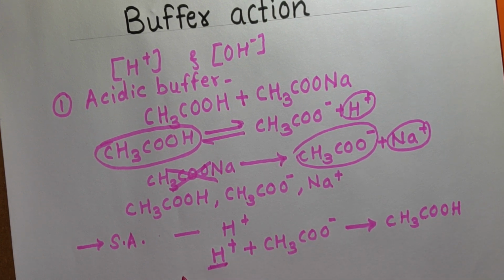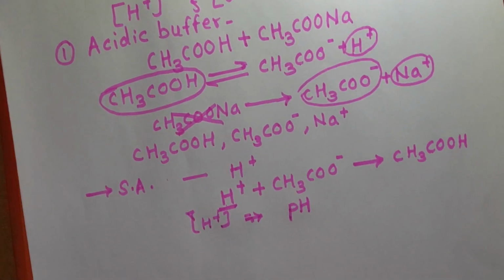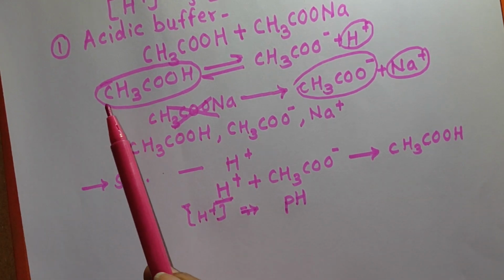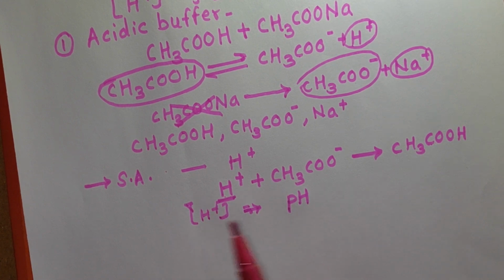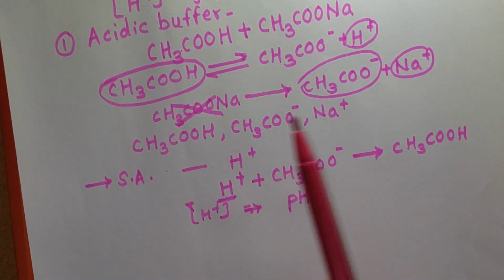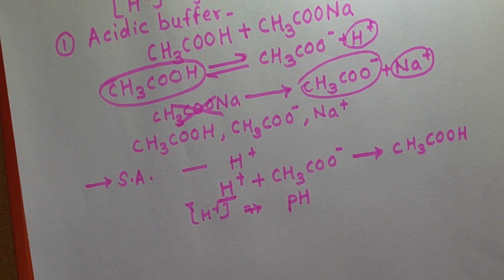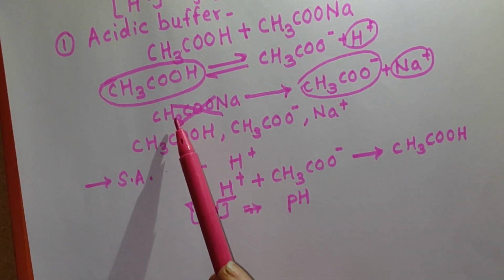So the concentration of H plus ions cannot change, and the pH of the solution will remain constant. Understand? When we add a small amount of strong acid, the pH of the solution remains constant. We have taken this example, but you can explain this by taking other examples also. The same reaction will take place: the H plus ions will combine with the anion obtained from the weak acid as well as from the salt.